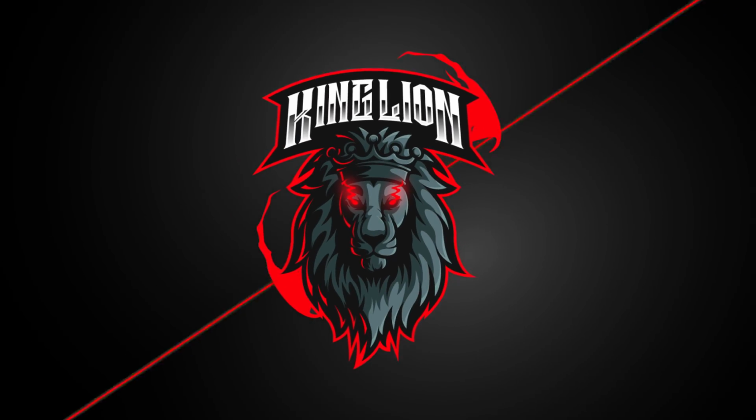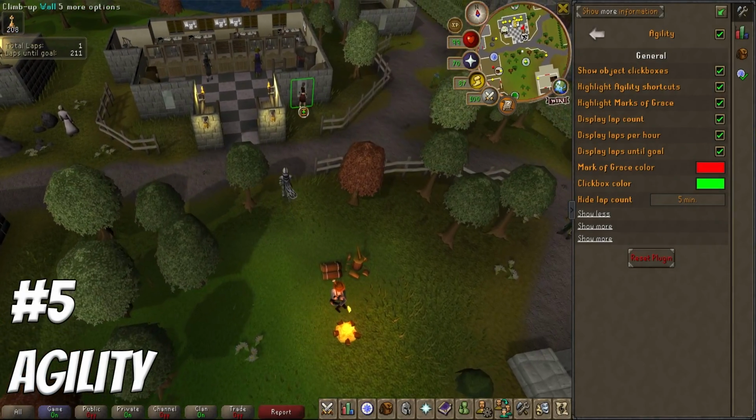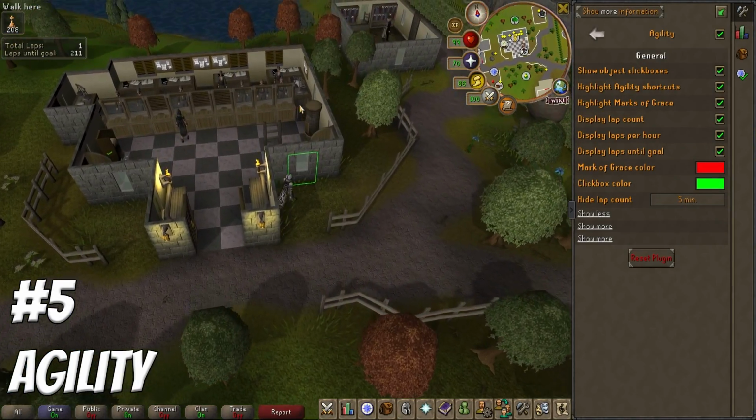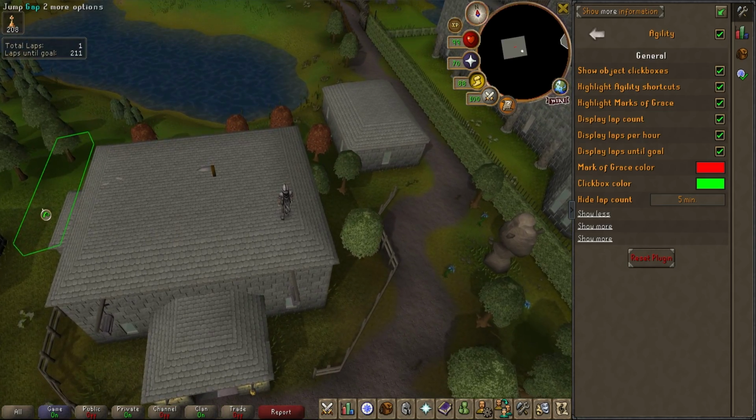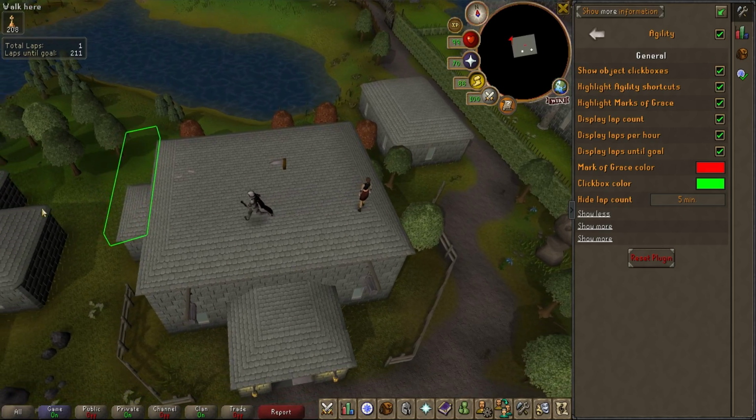Now coming in at number 5 would have to be the Agility Helper. This is on the vanilla client, however this one is just a little bit different. This gives you a ton of options to customize to whatever your gameplay style is.